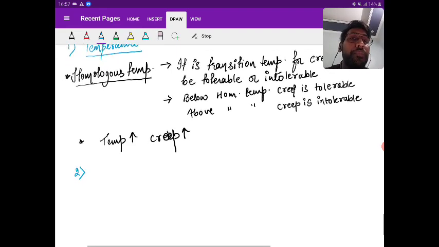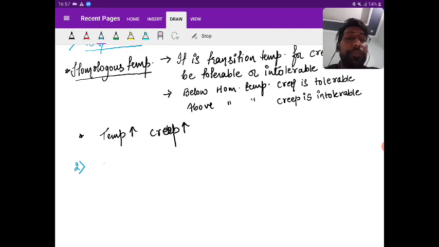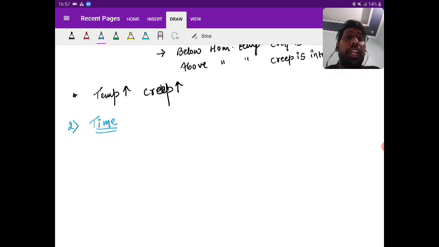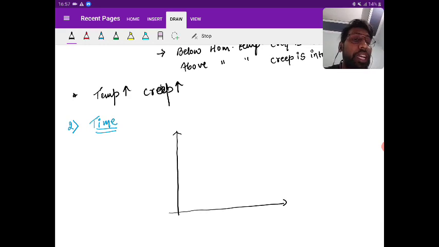After temperature, the next factor is time, that is, how the creep varies with time. For understanding the variation with time, I'm going to show you the load versus deflection, the P delta curve.